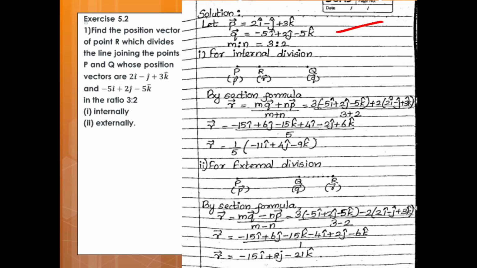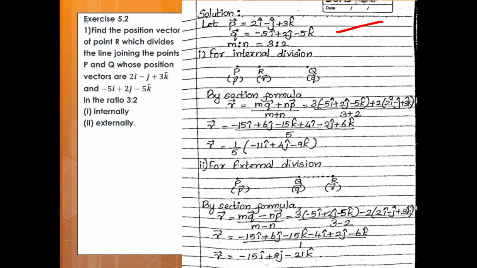R vector is equal to minus 15i plus 6j minus 15k plus 4i minus 2j plus 6k upon 5. So, R vector is equal to 1 upon 5 into bracket minus 11i plus 4j minus 9k.